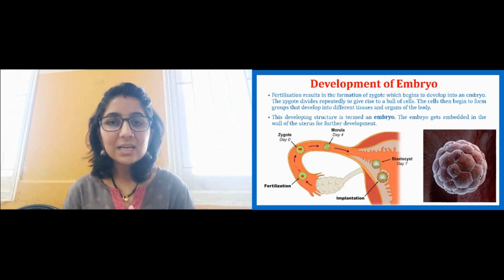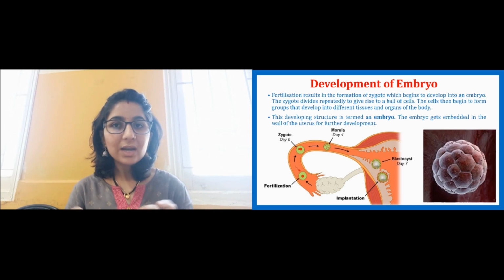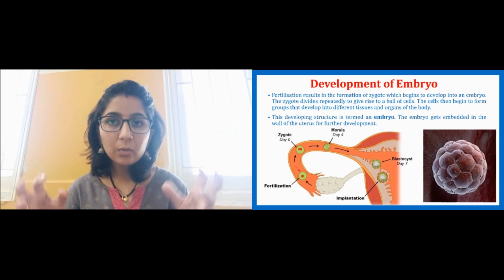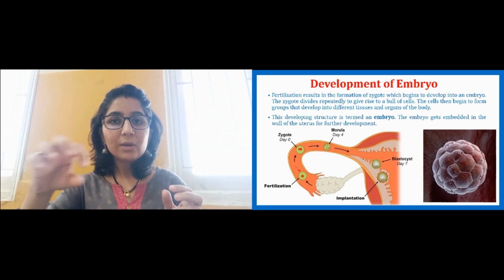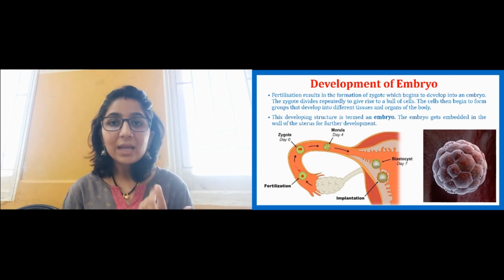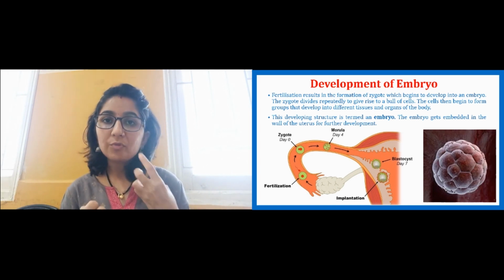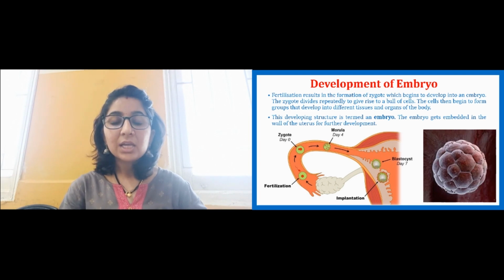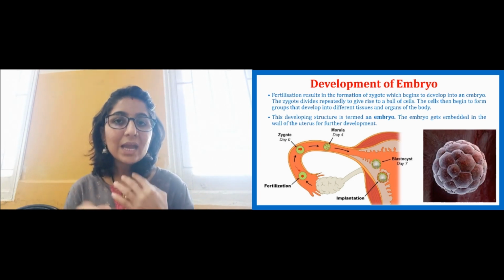A group of cells is developed. Then that blastocyst, those cells, will form groups. There are many cells formed by now, and all the cells will be grouped together. The cells group together to perform the same function, and that will give rise to a tissue, and many tissues